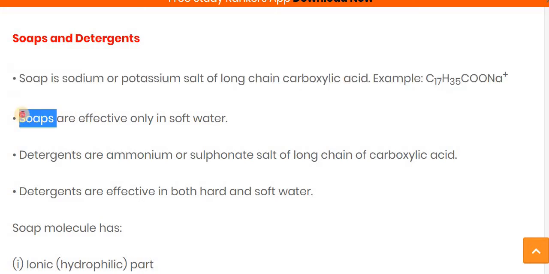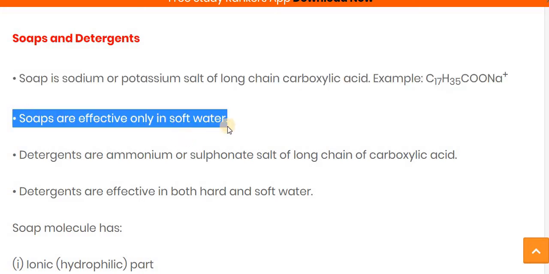C17H35COO, where this is the carboxylic chain and this is called the ionic part. Soaps are effective only in soft water. Why not in hard water? Because in hard water there are calcium and magnesium salts, and the soap molecules react with this calcium and magnesium and form insoluble scum, which inhibits the cleansing reaction.